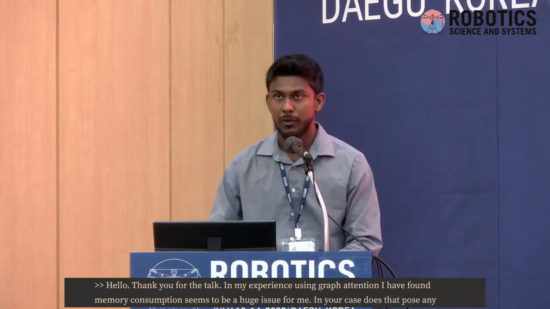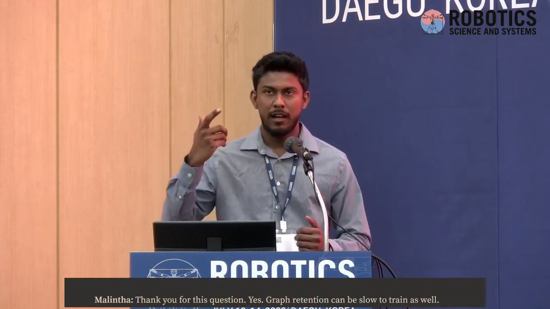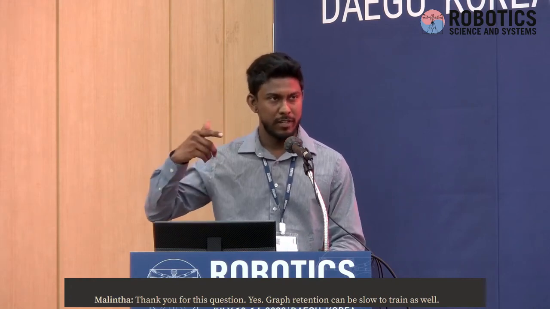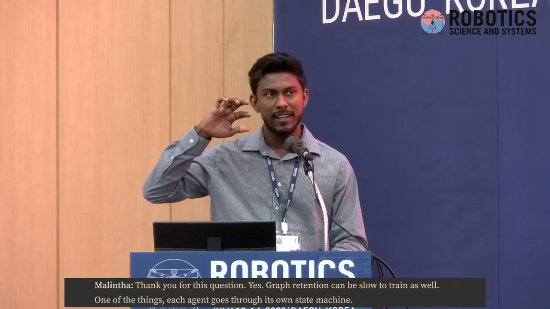Yeah, thank you for this question. Actually, yes, graph attention can be extremely slow to train as well. When you put heterogeneity into account, it's getting even worse. So one of the things that we did was active time step simulation, which means that each agent goes through its own state machine. In that way, we can eliminate collecting some of the observations.